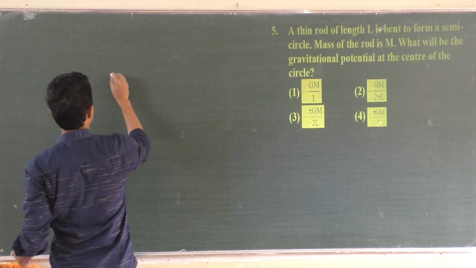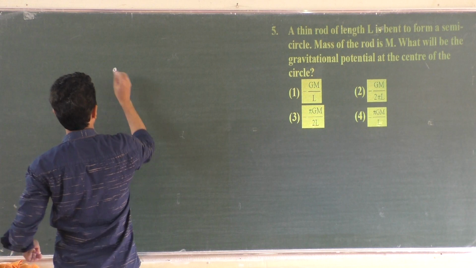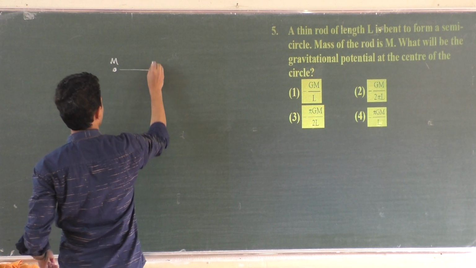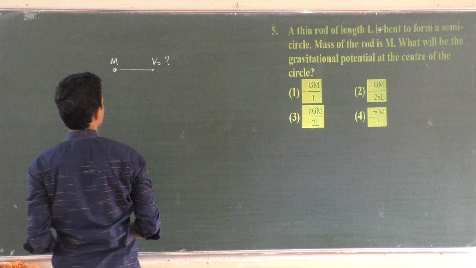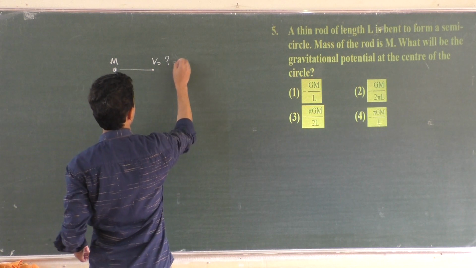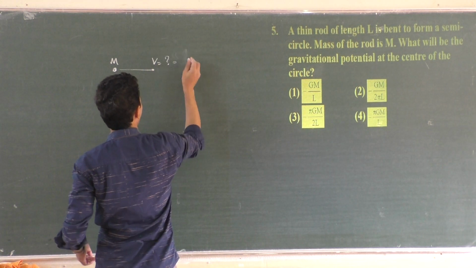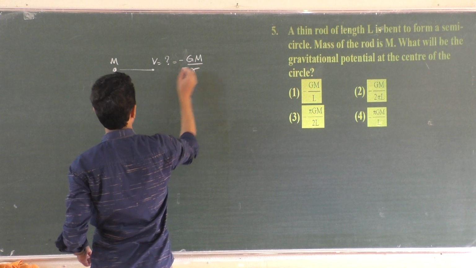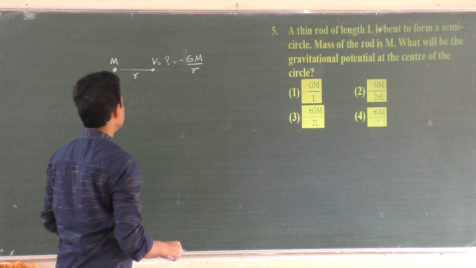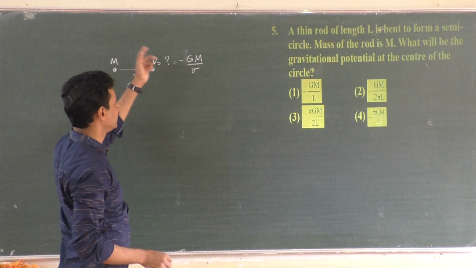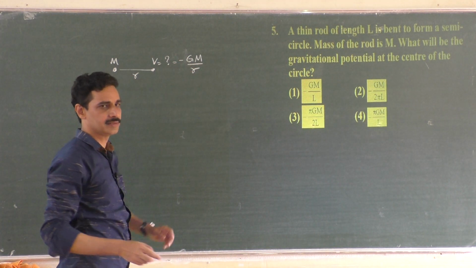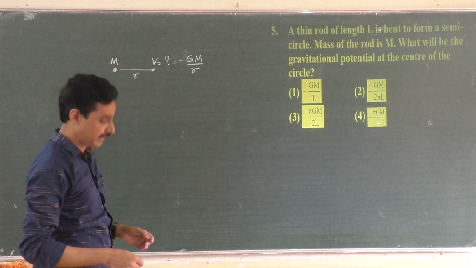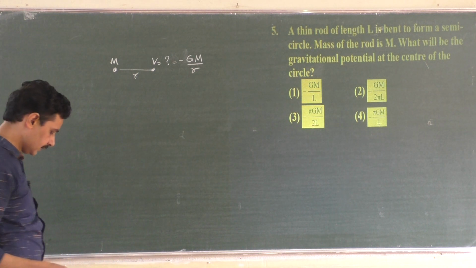Suppose there is a point mass M. What is the potential here? Gravitational potential is 1 by 4 pi, minus GM by r, where r is the distance. That is the potential here. Suppose you keep another mass small m, then minus GMm by r. That is the potential energy. Now they are asking you, what is the